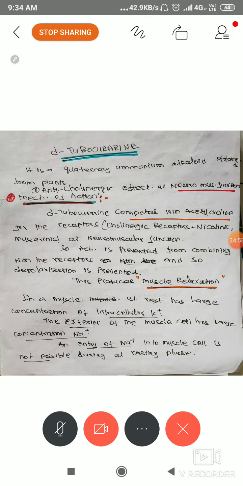Actually, for allied science, before it was a long essay also: classify various skeletal muscle relaxants, or write the mechanism of action, uses and side effects of D-tubocurarine. If you see the previous question papers, you will come to know what is important. But for nursing, it is a 5 marks question with choice. First I'll discuss D-tubocurarine in detail.